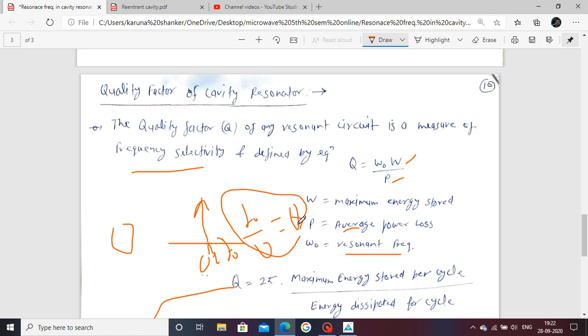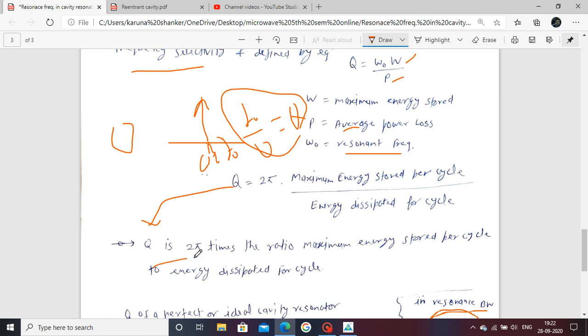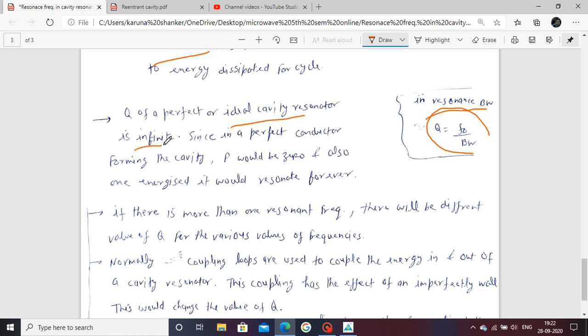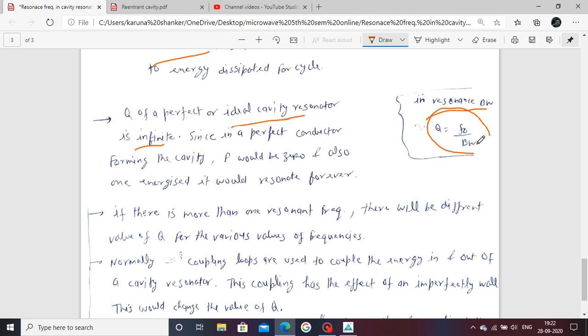If the ideal condition is infinite, then practically we use a very high Q, which is better for frequency selectivity. This is defined as Q equals 2 pi times the ratio of maximum energy stored per cycle upon energy dissipated per cycle. Next, the Q of a perfect or ideal cavity resonator is infinite. Already we have defined that when bandwidth is equal to 0, with center frequency f naught, by this relation Q becomes infinite.